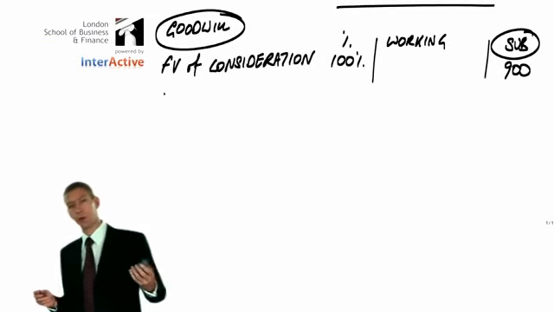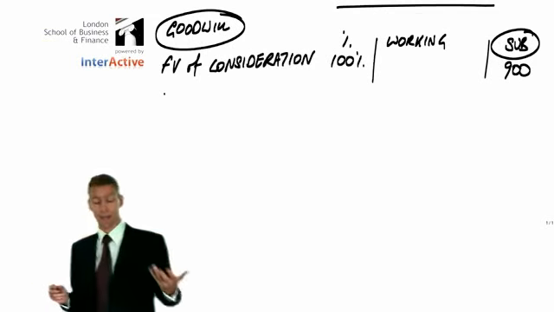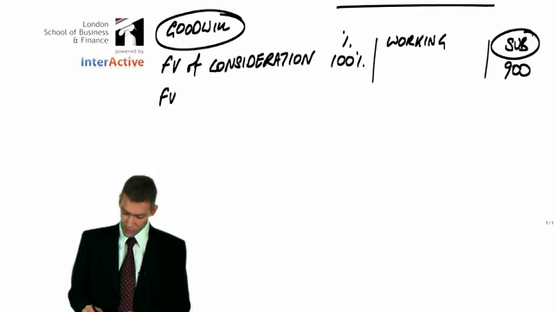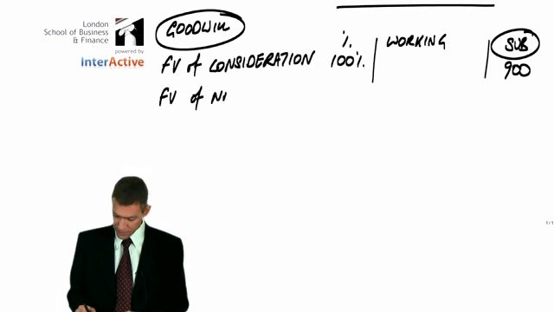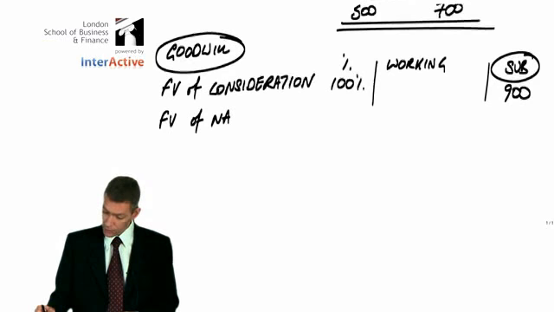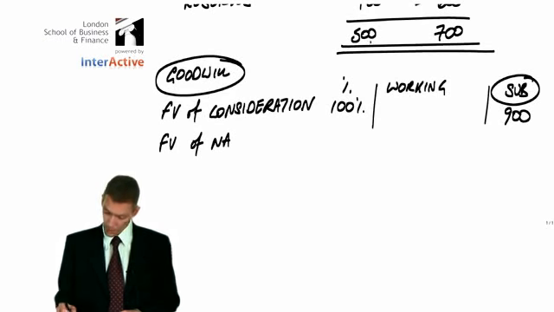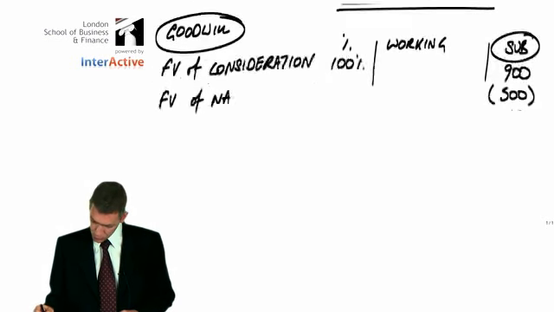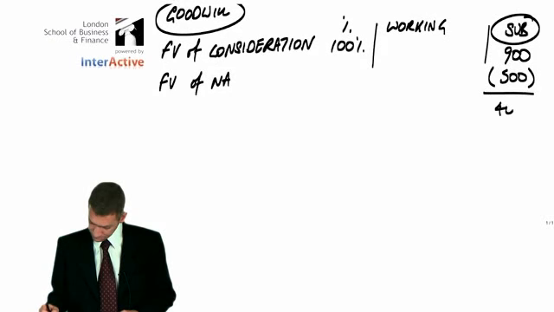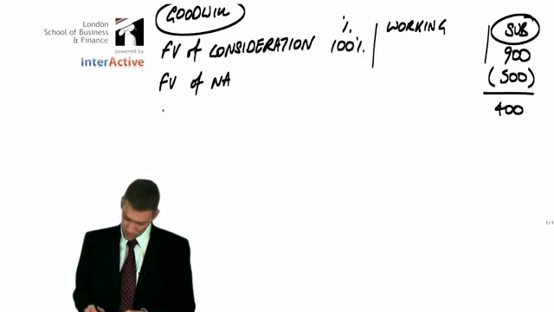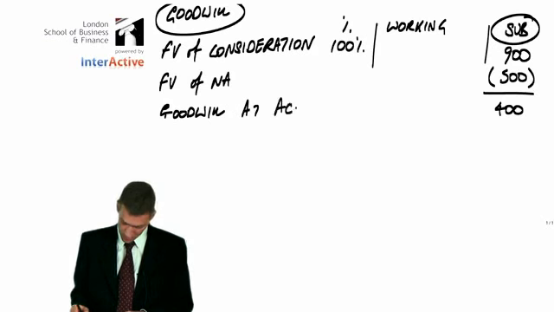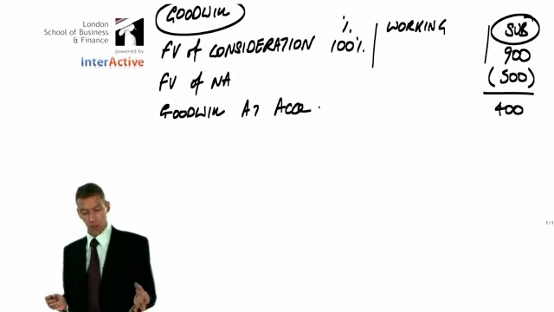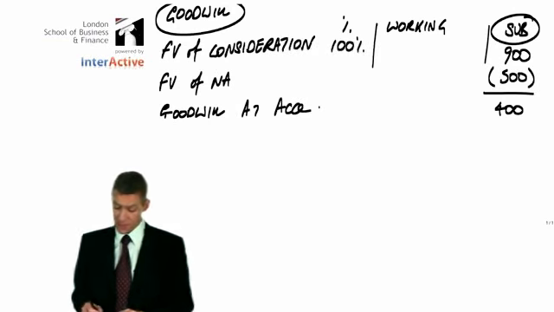And obviously there's no non-controlling interest, there's no NCI. So we compare the fair value of the consideration to the fair value of net assets. Oh, and that's what we've got up there, right? That's the figure of 500. So the 500 is compared to the 900 to give us goodwill of 400, at least at acquisition. So that's the goodwill at acquisition. But there's a big hint in the question that the goodwill suffers an impairment.